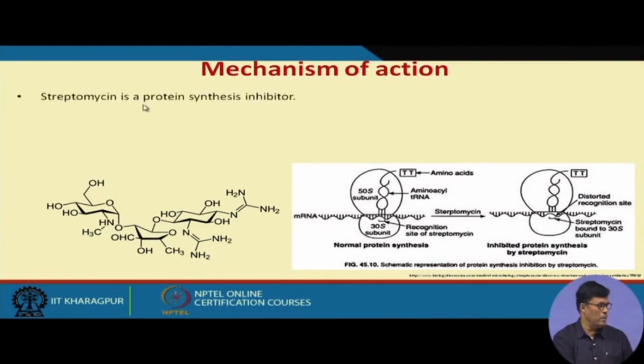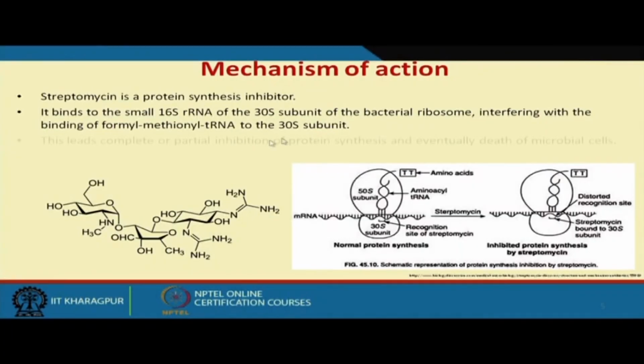Streptomycin is a protein synthesis inhibitor. It inhibits the synthesis of the essential proteins required for the growth of the bacteria. And how does it inhibit?